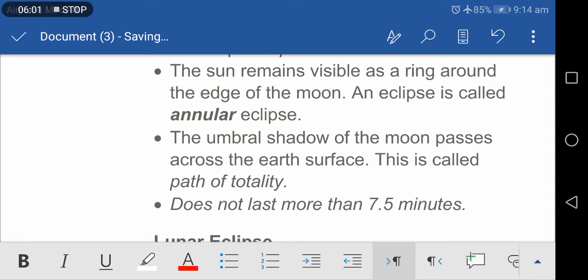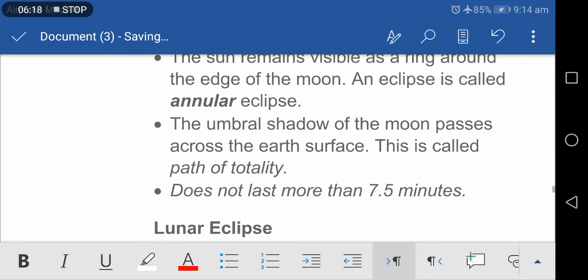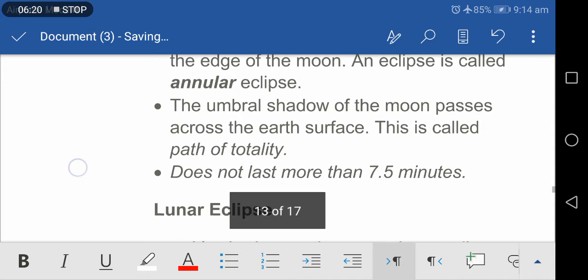Over a period of time, more lunar eclipses will be seen from any one place. Eclipses of the same type repeat after an interval of just over 18 years, known as the Saros period. The relative position of the sun, moon, and the earth repeats itself.